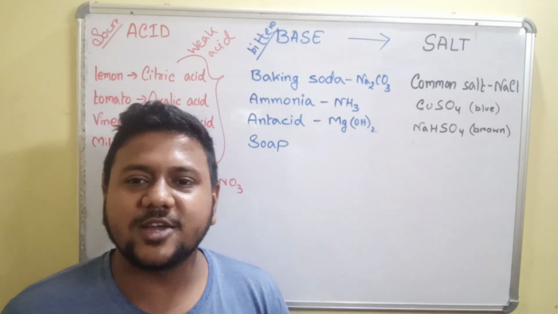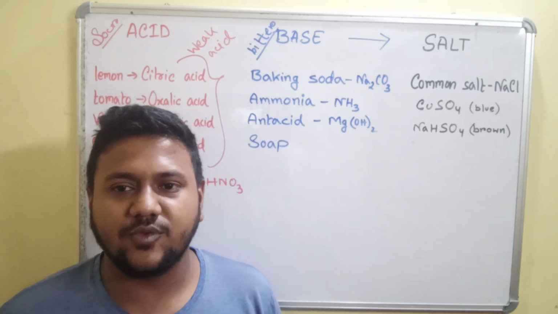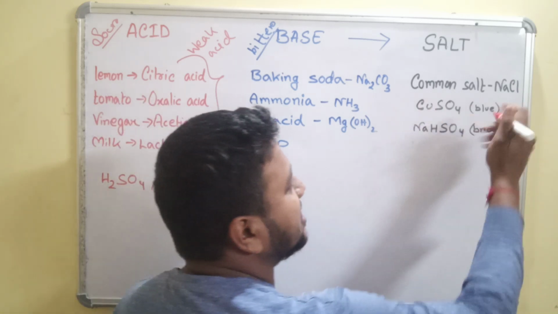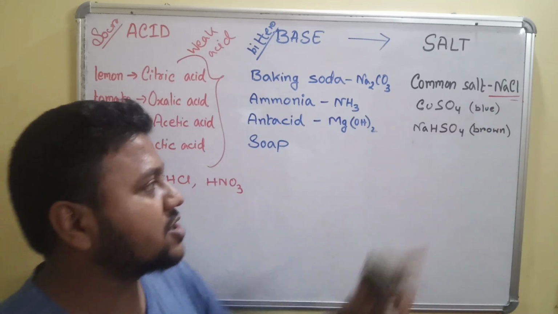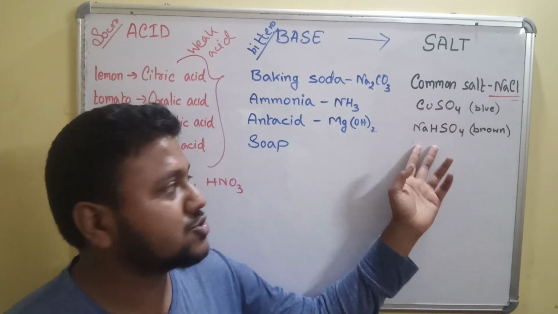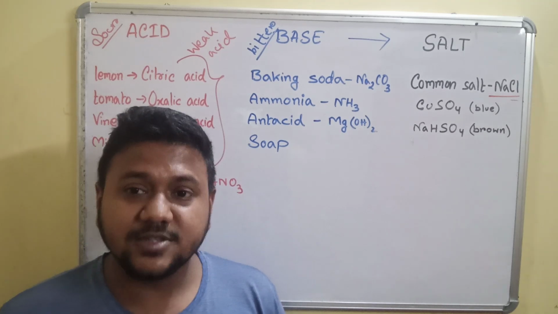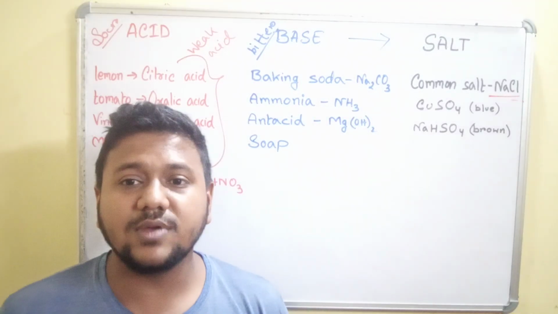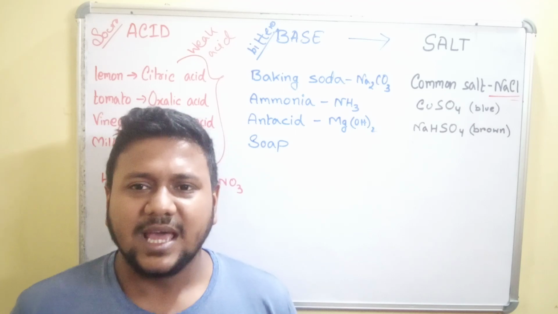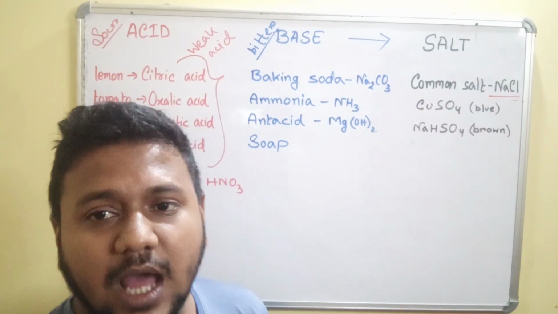Okay, salt is the particular salt that you eat when you are having your lunch, when you are cooking your food, like common salt. This is the main salt that you eat. Okay, there are several other salts that we use in our chemical lab, like copper sulfate, which is blue in color. We use sodium bisulfite, which is brown in color. So very clear, friends, today we will be discussing just how we will understand that a substance is an acid or a base.